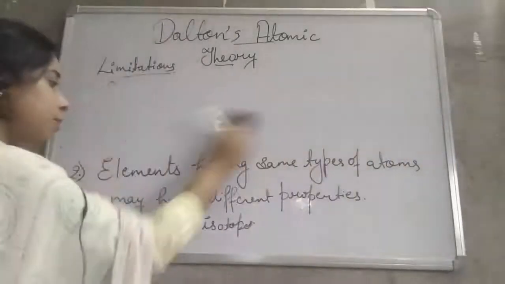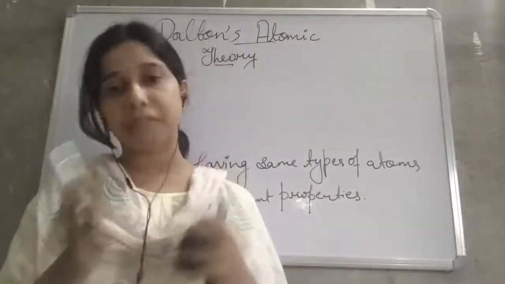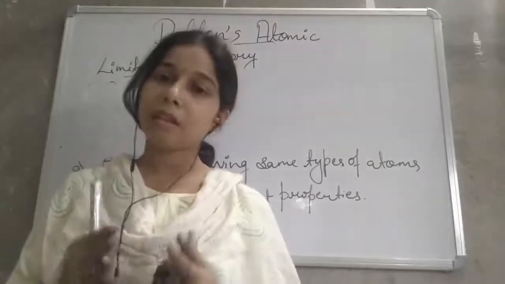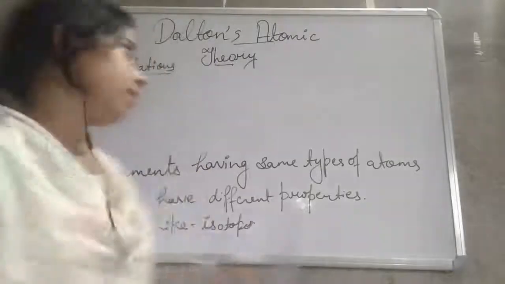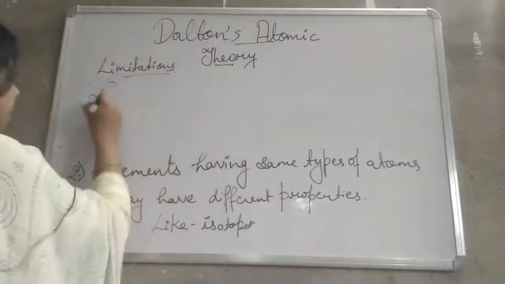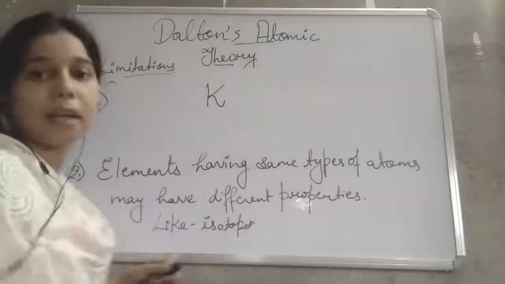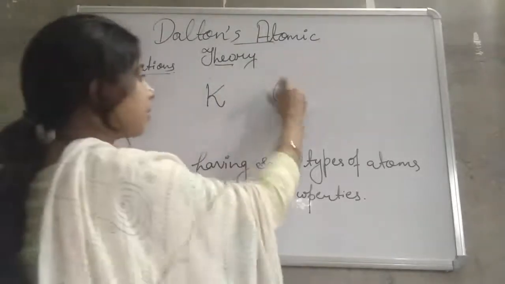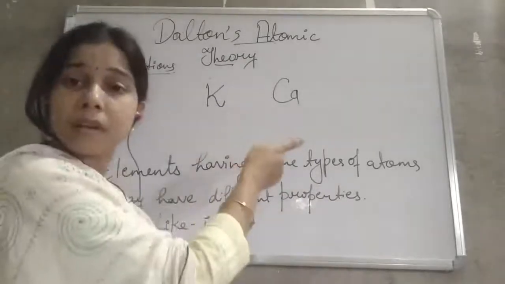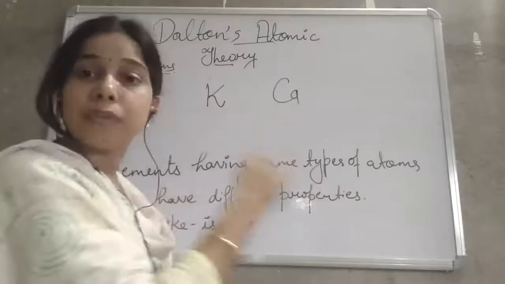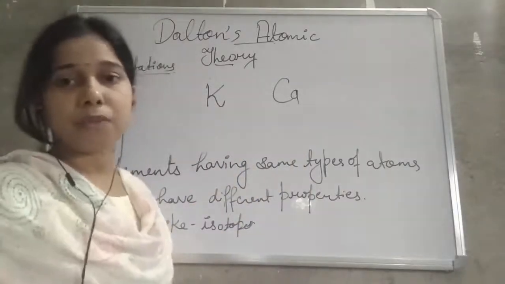Dalton explained one more thing, that two different elements will have two different types of atoms and thus they have different properties also. So how is it a limitation? You see here, students, one element is potassium and the other element is calcium. These are two different elements, so they have two different types of atoms, and thus they have different types of properties.